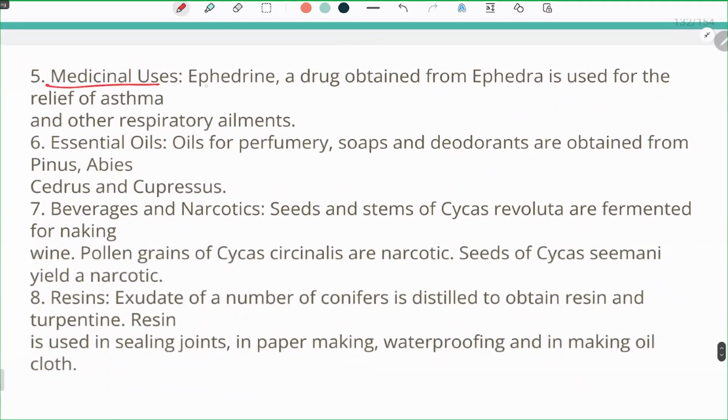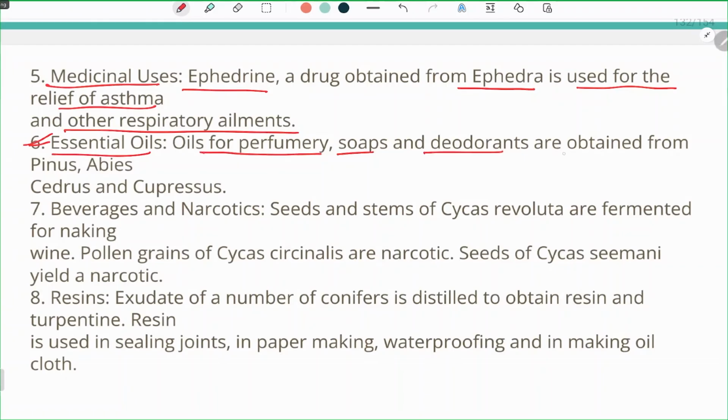Medicinal uses. Ephedrine, a drug which is obtained from Ephedra, is used to relieve asthma and other respiratory ailments. Essential oils: a lot of oils for perfumery are obtained from gymnosperms. The oils for perfumery, soaps, and deodorants are obtained from Pinus, Abies, Cedrus, and Cypress.